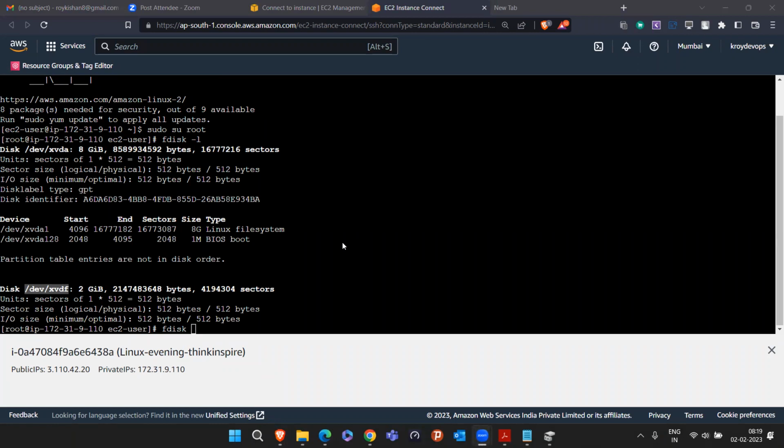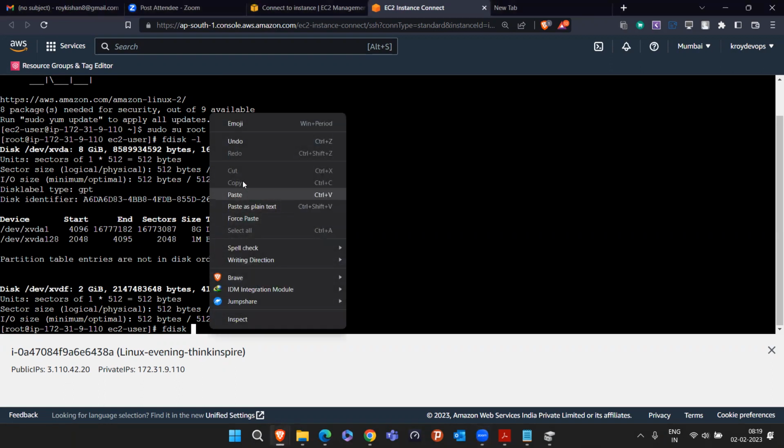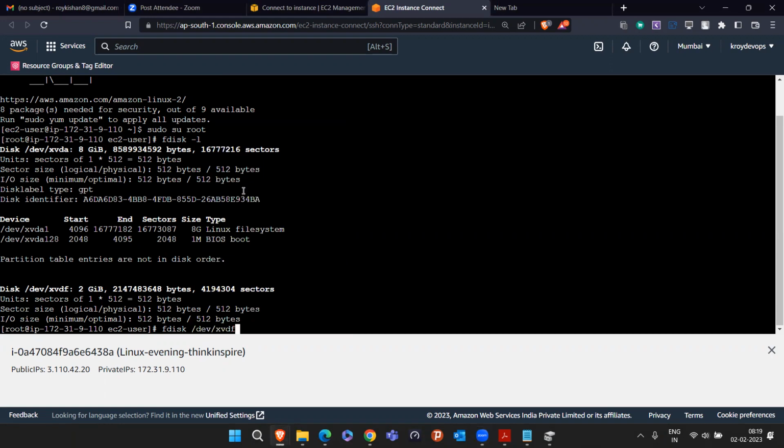/dev/xvdf. This is our hard disk name. In your case, the name can be different. So you have to see, in the case of the 2 GB pen drive, what the name is. You have to go to this name and paste it here: /dev/xvdf, and I'll press enter.